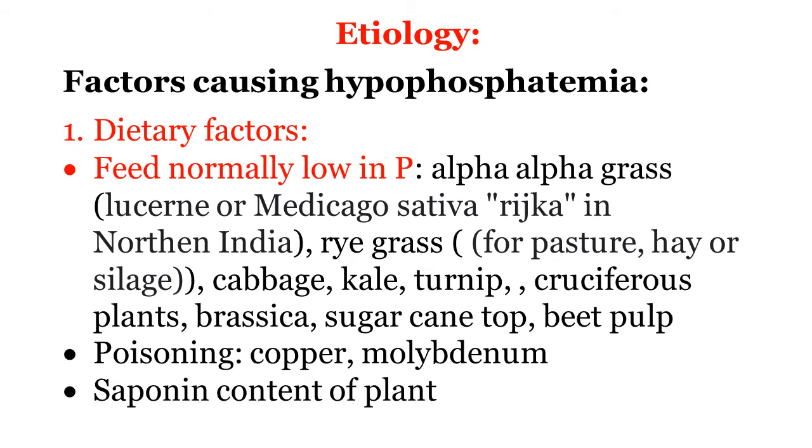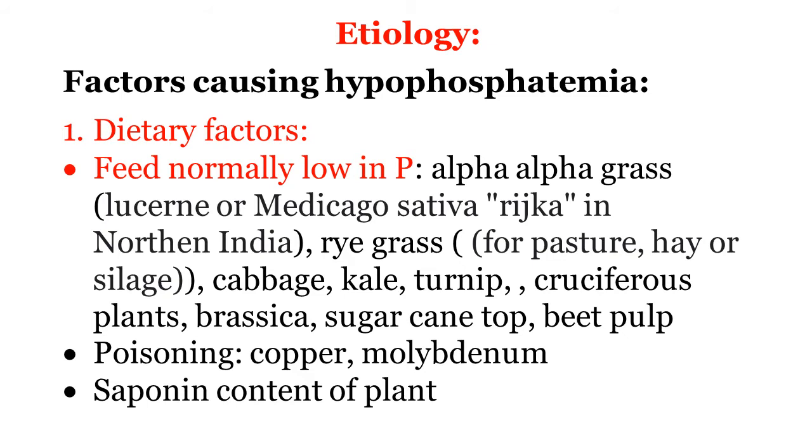Certain commonly fed diets or grasses, alfalfa grass, which we call lucerne or Medicago sativa, in North India called rajka. Ryegrass, used for pasture, hay or silage. Cabbage, kale, turnip, cruciferous plants, brassica, sugarcane top or beet pulps. These diets, grasses or feeds are all low in phosphorus.